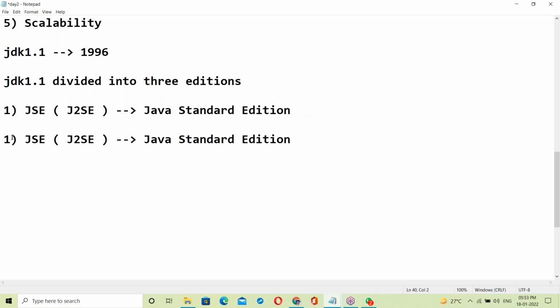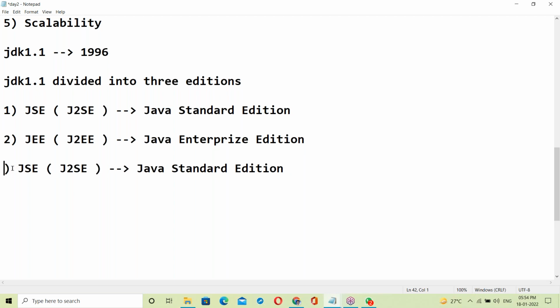The second one is J2EE, Java Enterprise Edition. The third one is J2ME, the Java Mobile Edition.